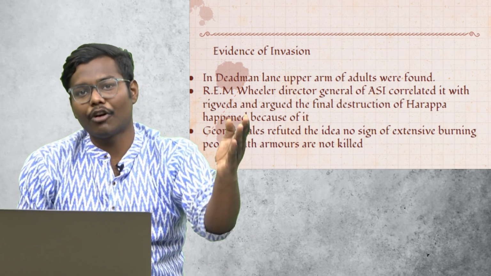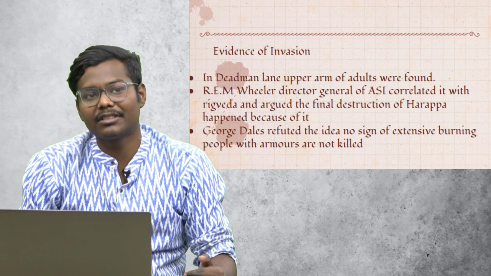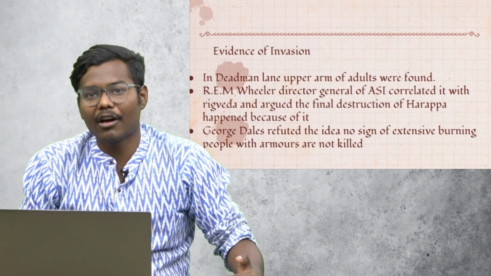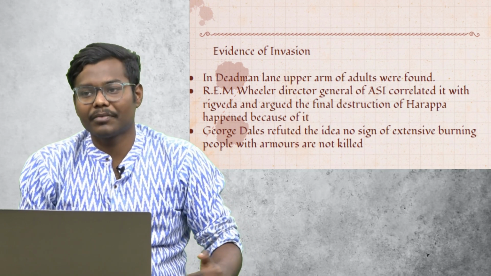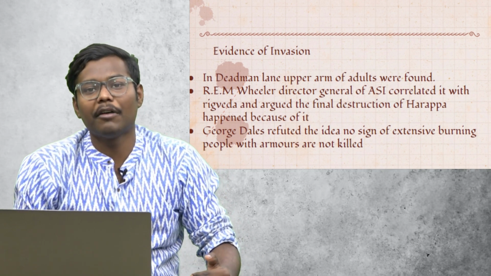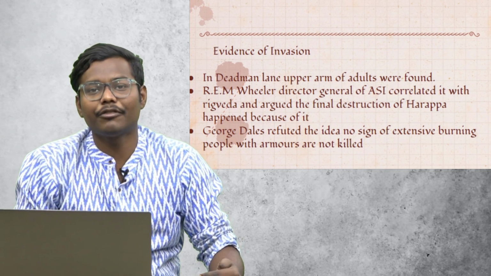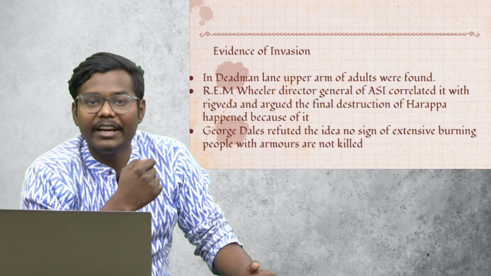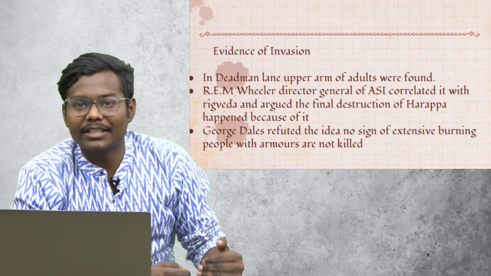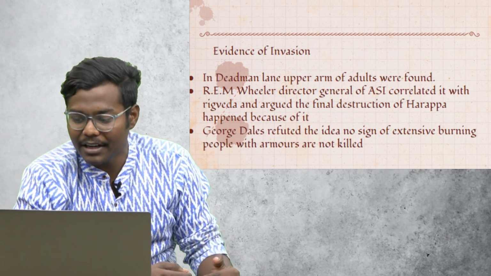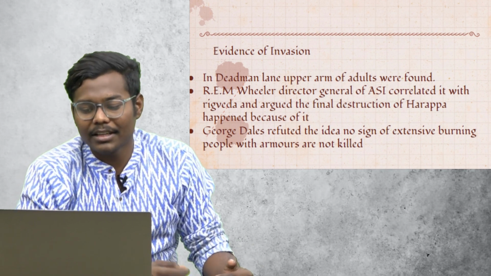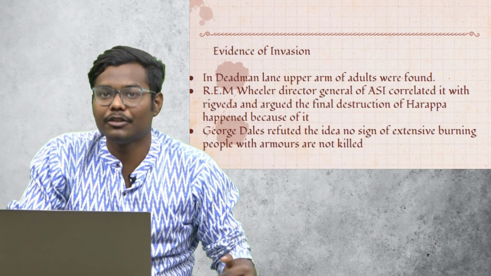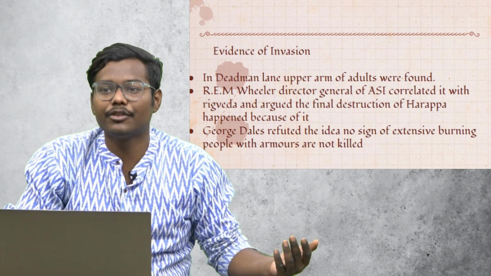So he argued that Aryans came and then there was destruction, and there could be 100 reasons for the downfall of Harappa, but the main destruction that happened in Harappa was because of the invasions of people from outside. But George Dales refused this idea because there is no sign of extensive burning that we find. This is one thing. Another thing is that those who were killed there did not have armors. It did not mean that there was a proper fight.